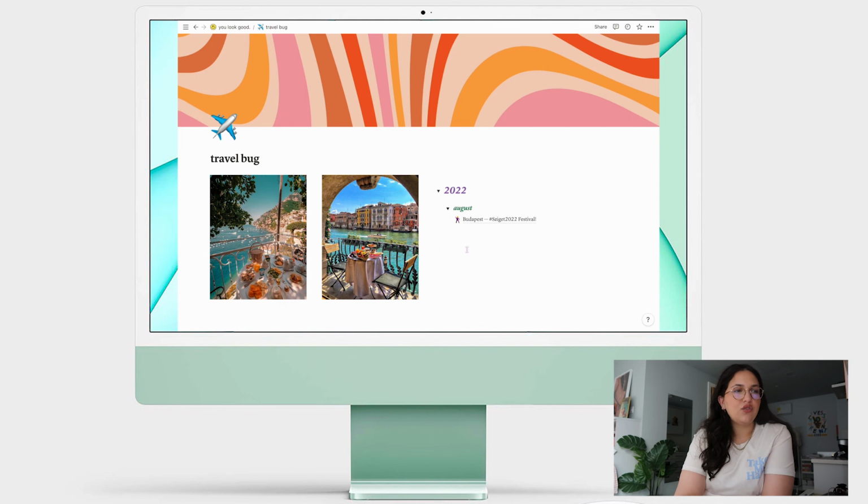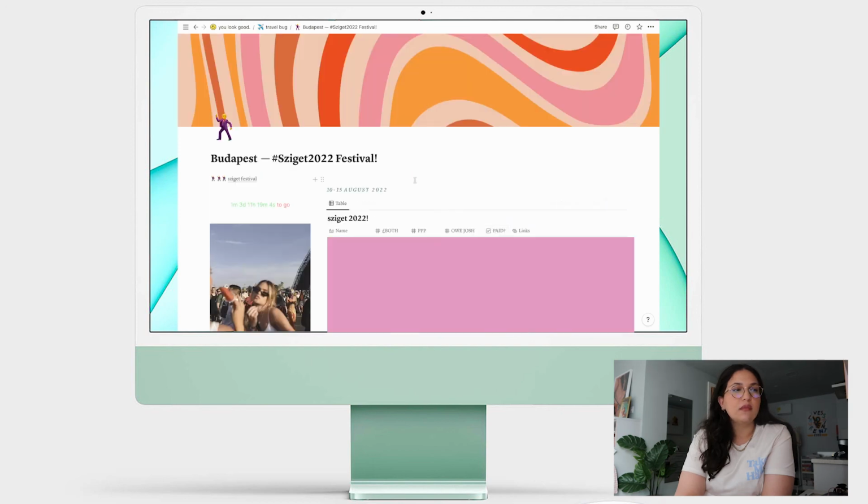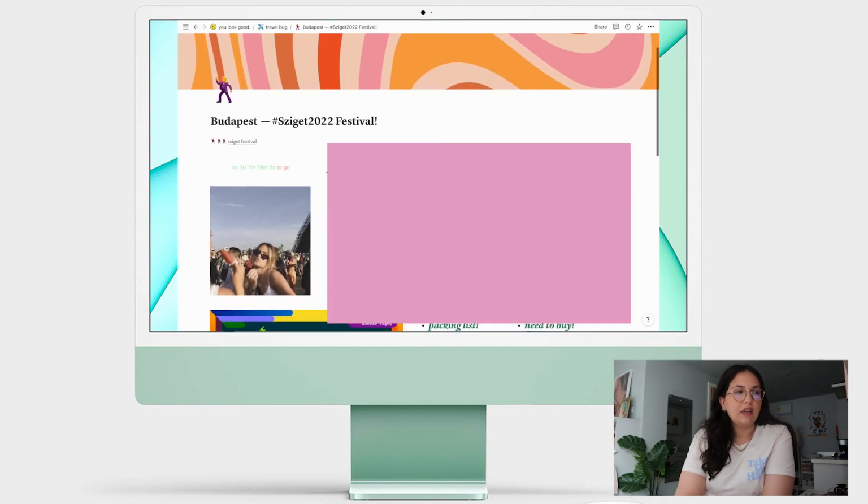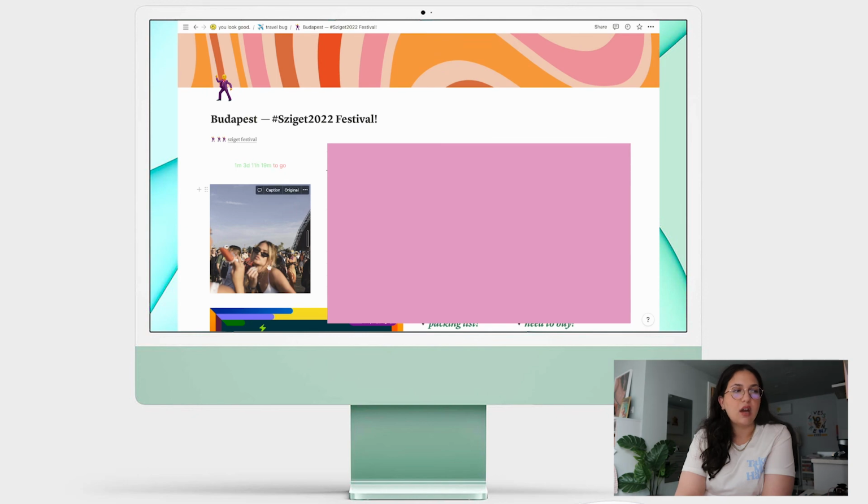And then we can go into the travel bug. This is where I could track trips, if I had millions of trips going on. I wish, but I don't. So in August, I'm going to Budapest for the Sziget Festival. This is where I track everything. This is not me, but I want this to be me. I want to take cute blurry photos with my sunglasses and cute popsicles, you know. I want that to be the vibe.